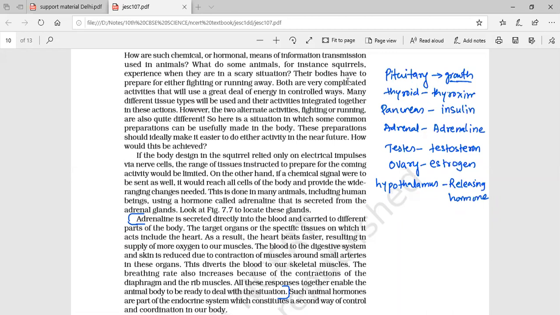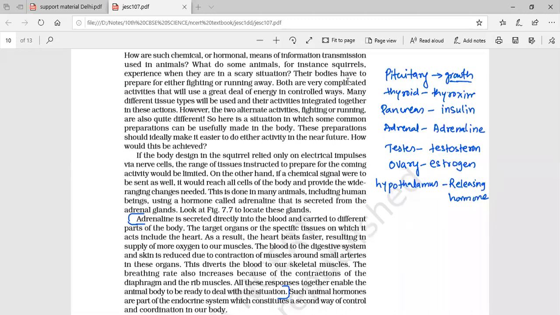Hypothalamus actually will start. Hypothalamus is present near the midbrain. It tells the pituitary when to secrete the hormone and when to start functioning. Hypothalamus is actually controlling the function of pituitary. So when the pituitary has to release some hormones or when not to release hormone, that information is provided by hypothalamus.